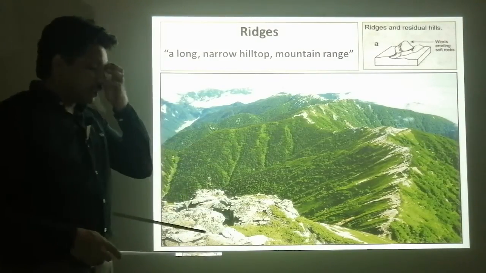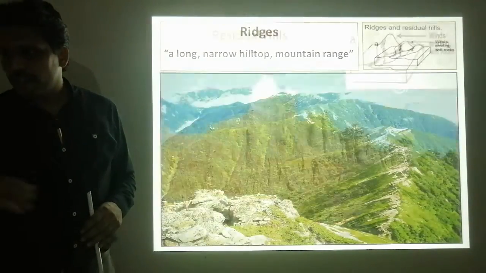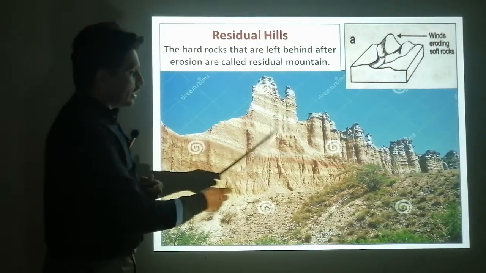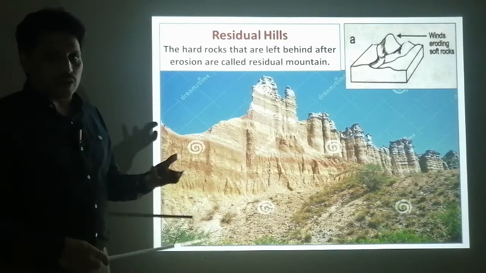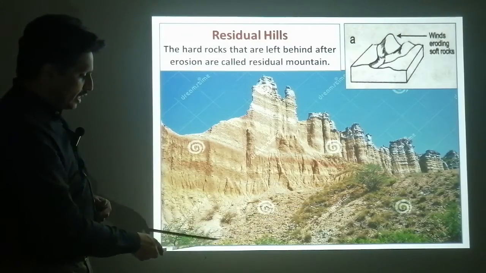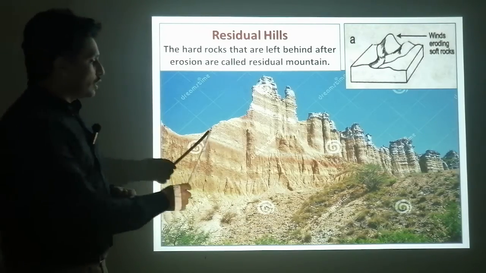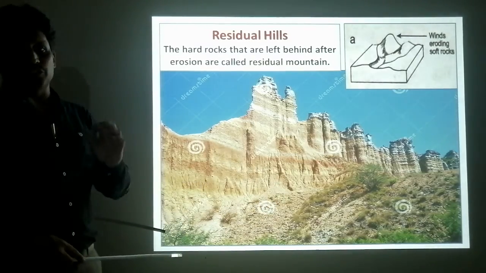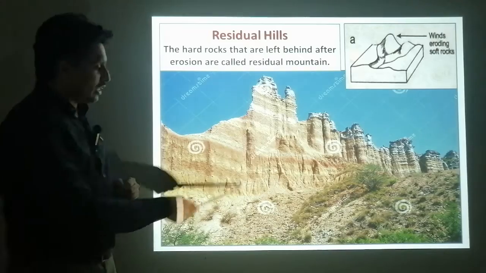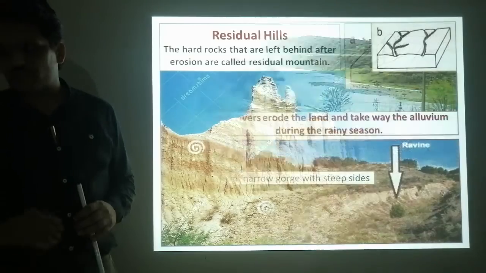So here you can see the ridge, raised area, hilltop is called ridge. Residual hills, the hills, hard rocks which are left behind after erosion. ये देखिए, here you can see the hard rock which is left after erosion. ये erosion हुई है, wind and water erode, और ये देख सकते हैं आप loose fragments, तो ये erode होने के बाद है. तो these can also be called ridge, ठीक है, because these are the raised areas. ठीक है, तो raised है इसलिए आप इसको ridge भी कह सकते हैं. Residual hills you can call them ridge as well.